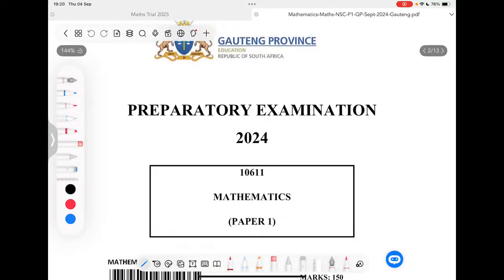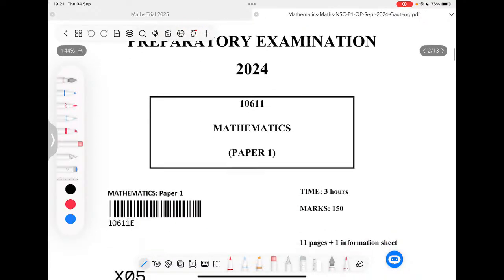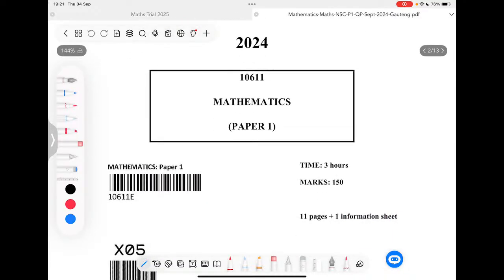So I'm just going to use here the preparatory examination that was written last year, September, for the Gauteng province. So paper 1, and you will come to see that when you write your exams now in June, for all your subjects really, you'll be tested on all the content that you should know for the syllabus. So this question paper will include everything that you need to know for the mathematics paper 1 section.